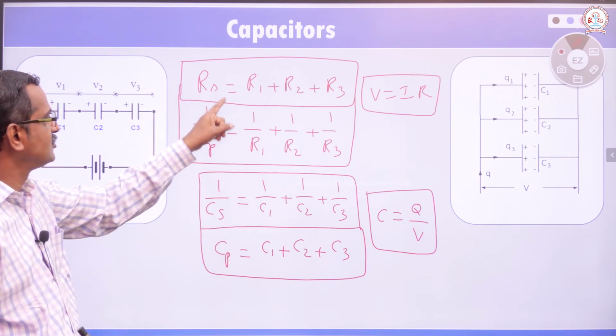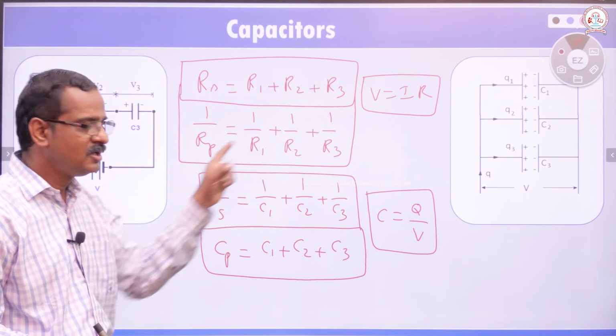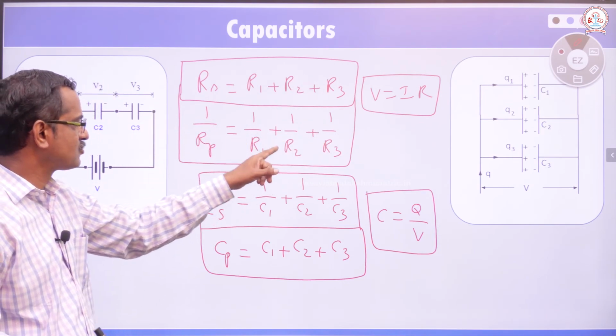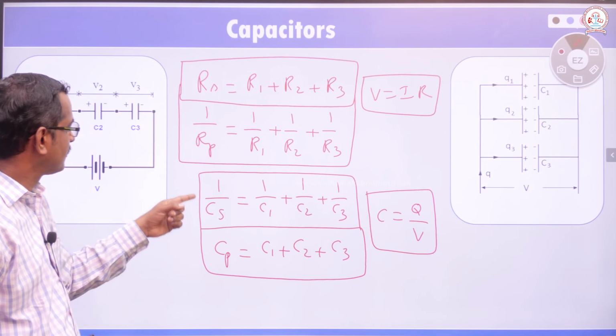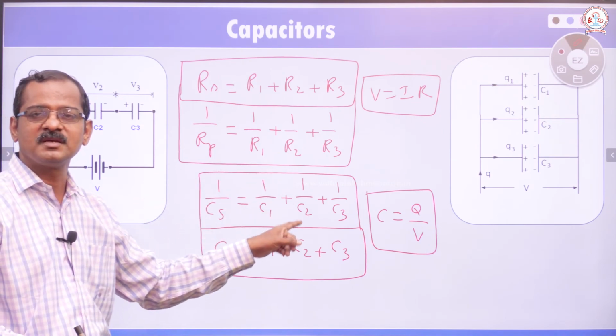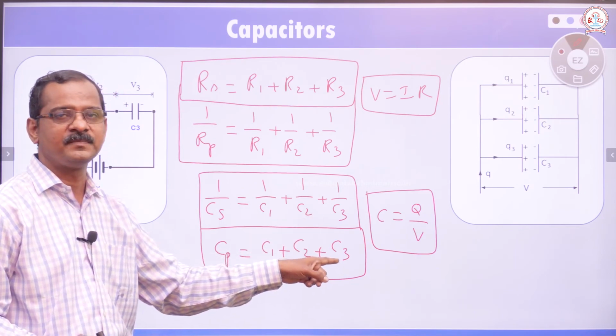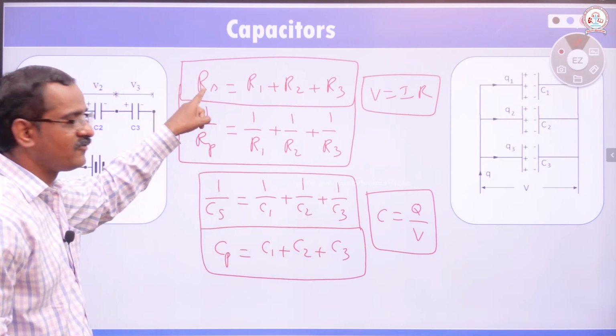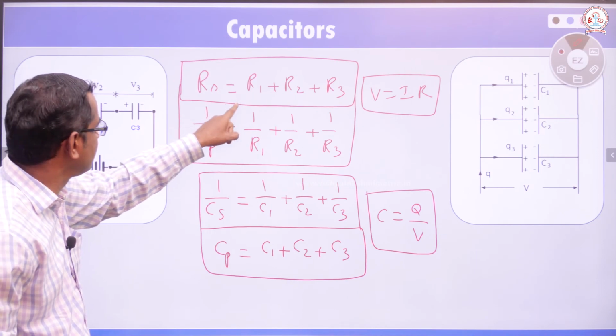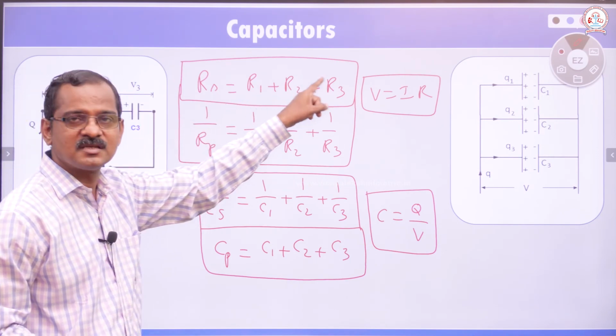If you apply that, we are going to get this. Resistor in series equal to R1 plus R2 plus R3. 1 by Rp equal to 1 by R1 plus 1 by R2 plus 1 by R3. 1 by Cs equal to 1 by C1 plus 1 by C2 plus 1 by C3. Cp is equal to C1 plus C2 plus C3. Effective resistance of resistors connected in series is equal to the sum of the individual resistances.